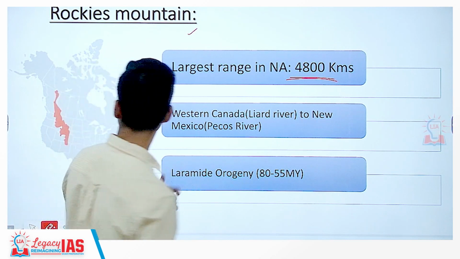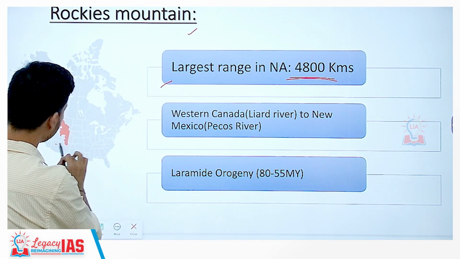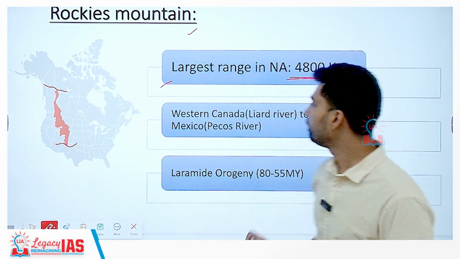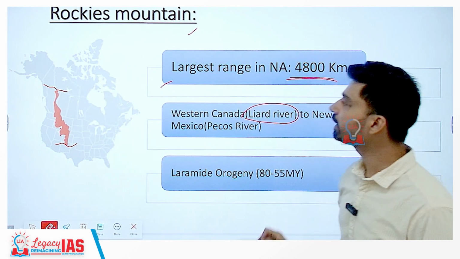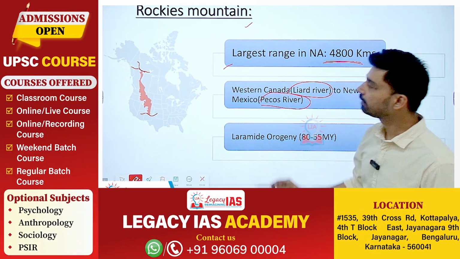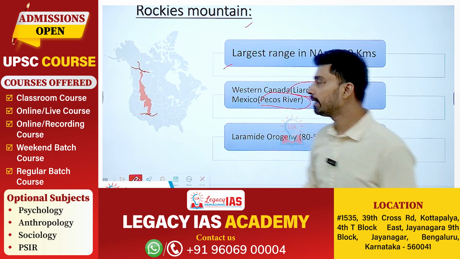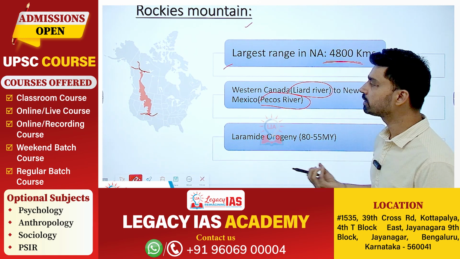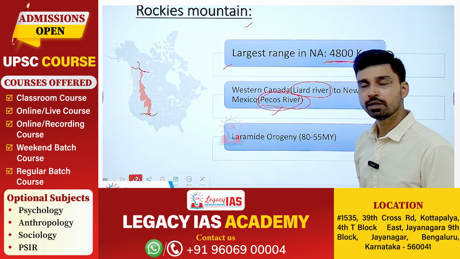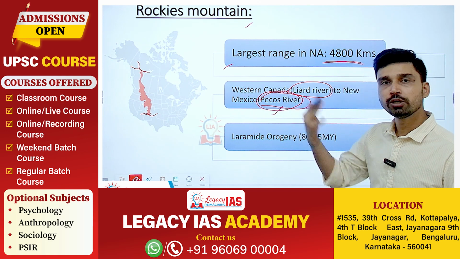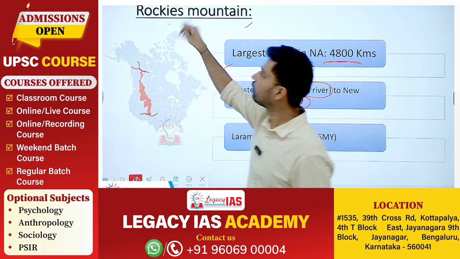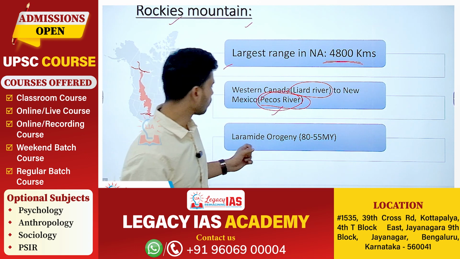The overall extent of the mountain, as you can see from this picture here: the northernmost part is in Canada, and it begins from a river flowing in Canada called the Liard River. And in the south, it terminates in another country, Mexico, and in New Mexico, which is a state of the USA, basically, and there a river flows out called the Pecos River. So from the Liard River in the north to the Pecos River in the south, that is how we can define the north-south extent of the longest mountain range of North America, the Rockies.